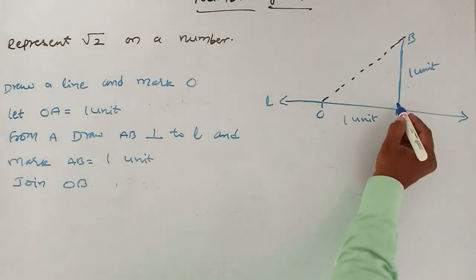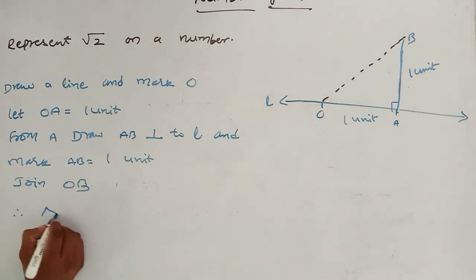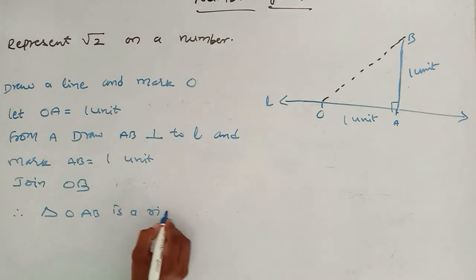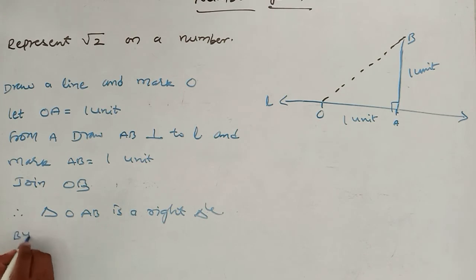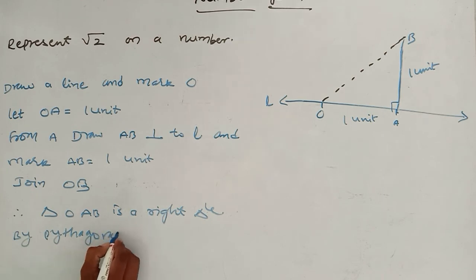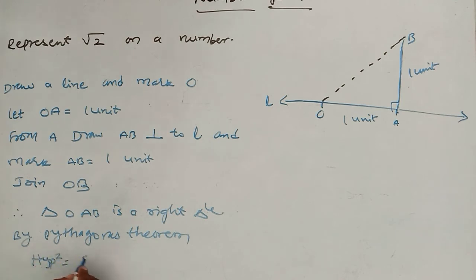Now I already said it is a perpendicular line. So therefore triangle OAB is a right triangle. By Pythagoras theorem, hypotenuse square is equal to side square plus side square.